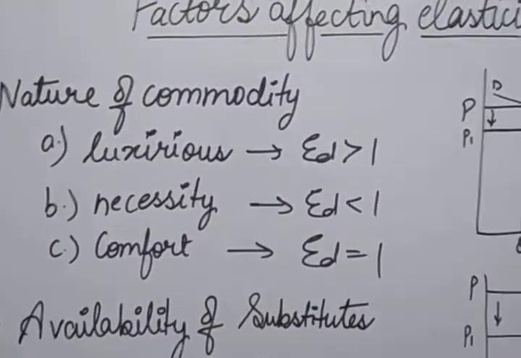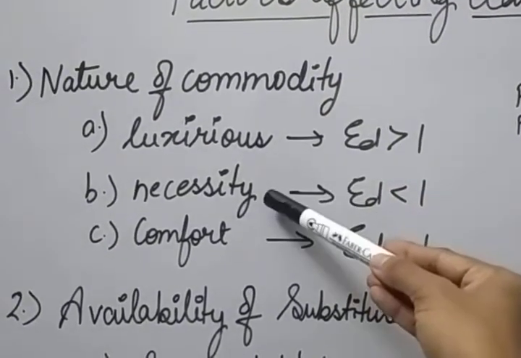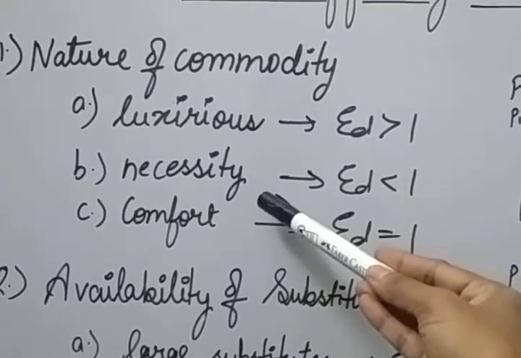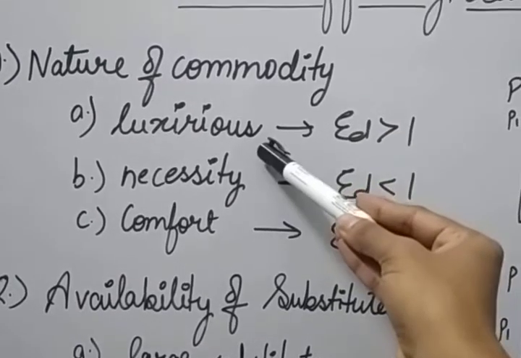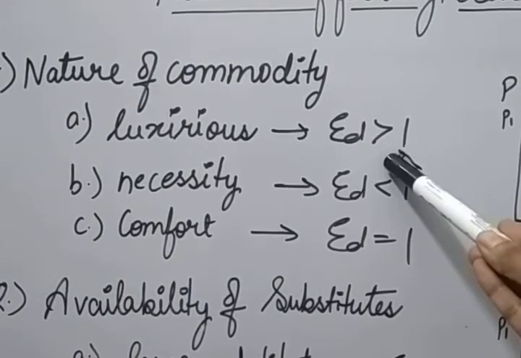There are three types of nature of commodity: luxurious goods, necessity goods, and comfort goods. When a commodity is luxurious, the elasticity for that type of commodity is greater than 1.